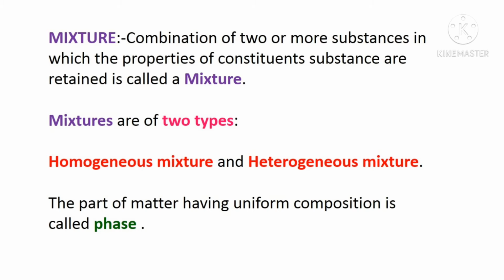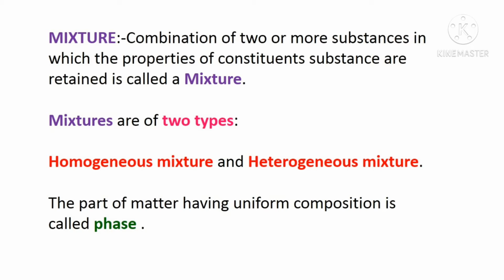Mixture. A mixture is a combination of two or more substances in which the properties of constituent substances are retained. A mixture has two or more elements, but here the elements are not joined by a chemical bond. They are just mixed together. Mixtures can be separated easily because there is no chemical reaction between their constituent elements.